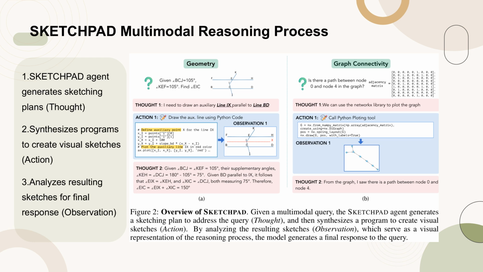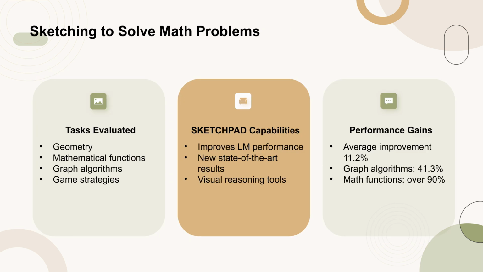This section of the paper evaluates the use of Sketchpad on 4 complex mathematical tasks: geometry, mathematical functions, graph algorithms, and game strategies. The authors demonstrate that incorporating sketching capabilities into language models, LMs, significantly enhances their performance on these tasks, achieving new state-of-the-art results.